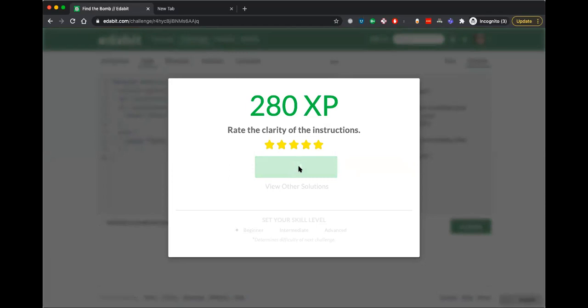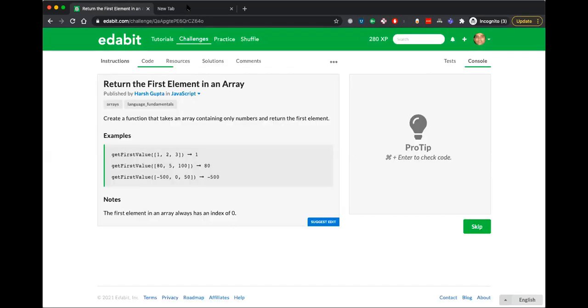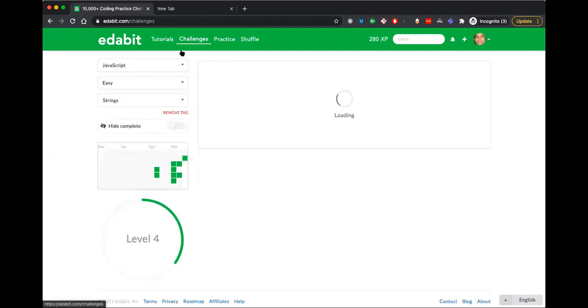I hope this gets a string challenge. If not, we will go back and find a string challenge. Let's see. I don't think this is a string challenge. This is an arrays one. Okay, let's go back.